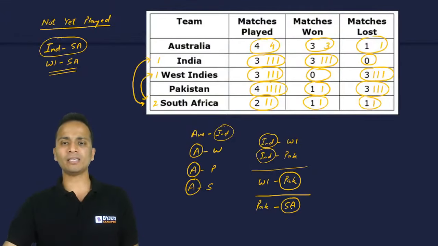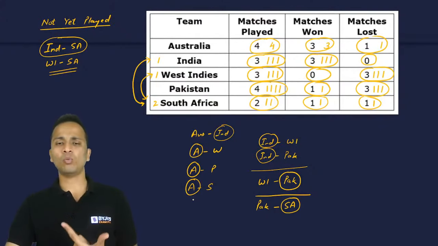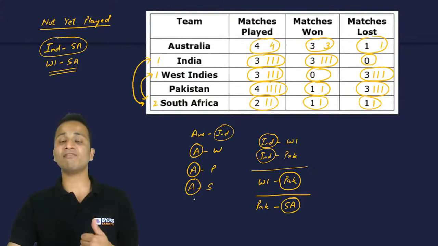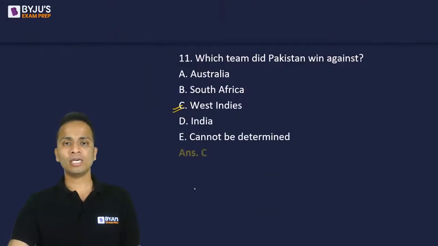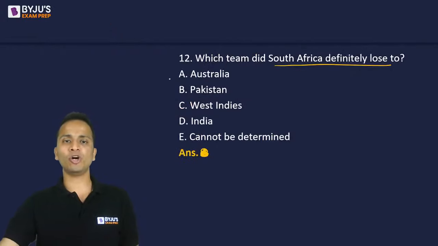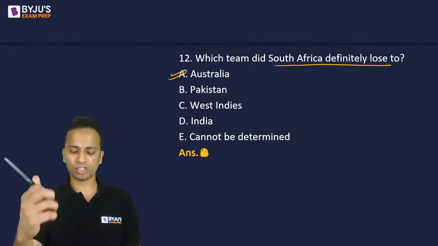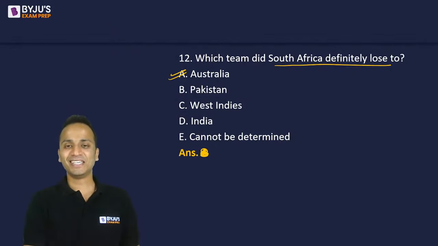So if I'll go back, so South Africa has won against Pakistan. South Africa has lost against Australia. तो साउथ अफ्रीका ने दो मैचेस खेले हैं, one win against Pakistan and one loss against Australia. Okay, so answer to this question should be Australia. That is option A, which by mistake was displayed earlier. Okay, and these type of questions are called games and tournaments.